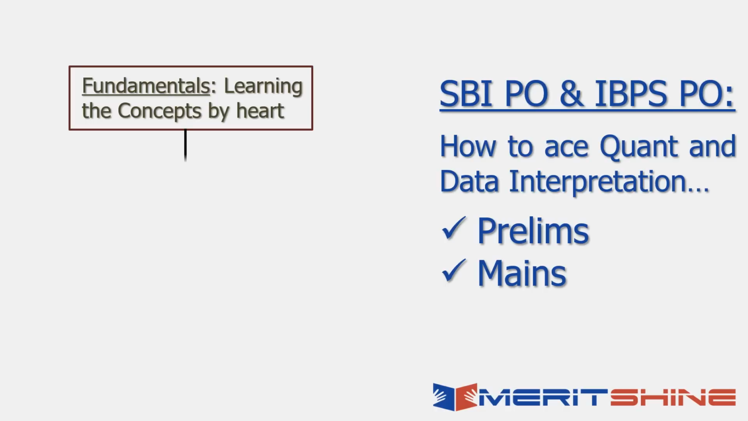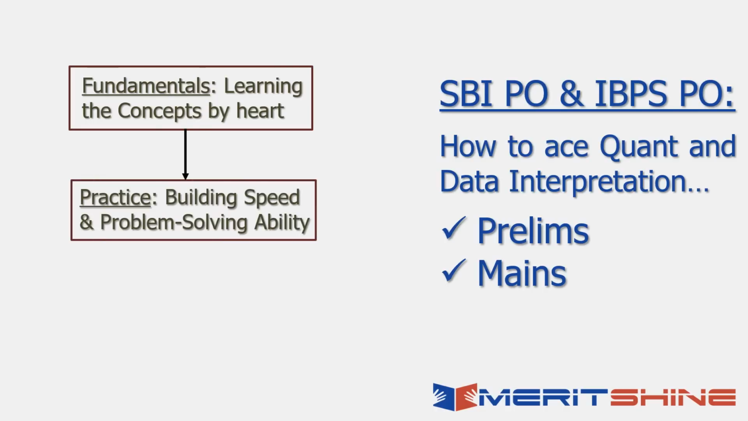The second step would be practice. What is it for? Building speed and problem solving ability. When you know the fundamentals of any topic, you practice it by solving questions. How does it help you? You build speed, you can solve the questions quickly, you achieve better accuracy, and you achieve better problem solving ability. What is the meaning? That now you can do new kind of questions from that topic very quickly. You get better at dealing with new kind of problems because you have done a lot of practice.